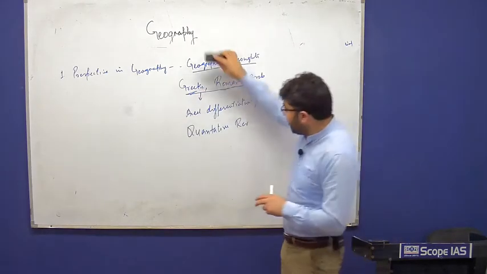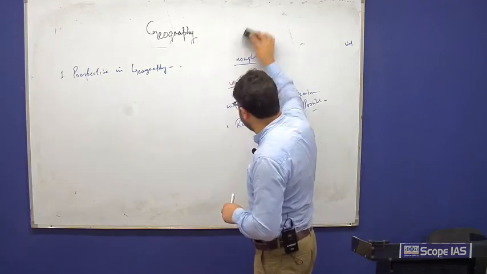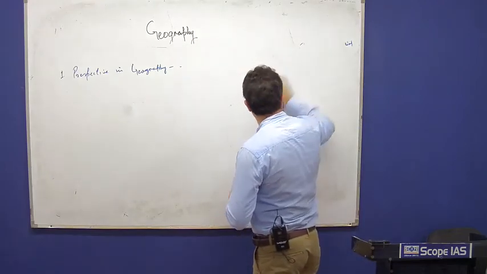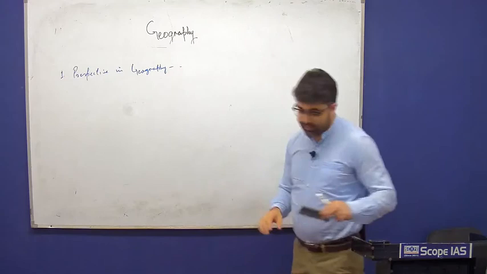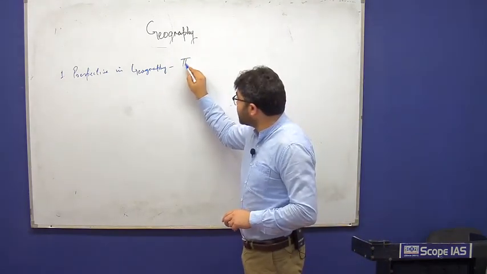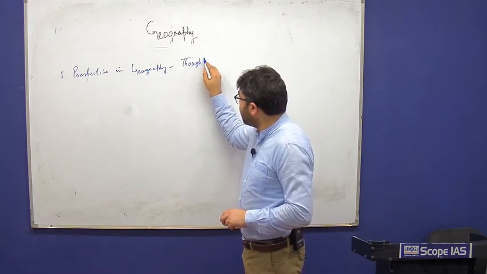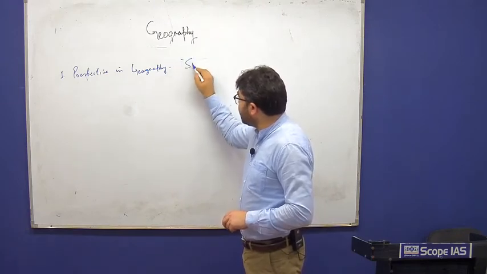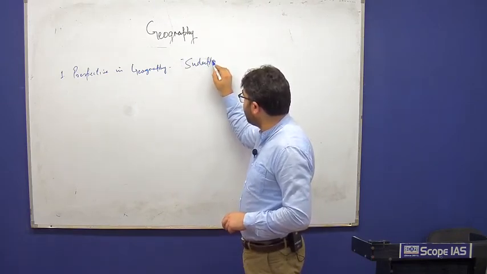That way it becomes very interesting and very useful for the exam. Now, to study geographical thoughts, again it's a bit challenging, especially for non-geography students, those who do not have it in academics. There's a book by Sudipta Adhikari.